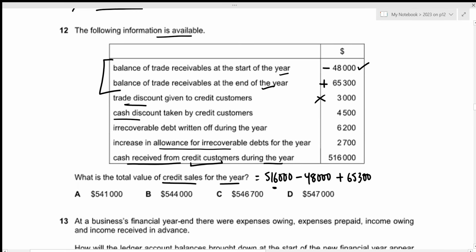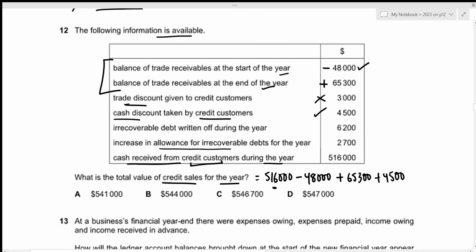But we have the cash discount taken by credit customers as well. Now, this 4,500 should be included as part of our credit sales because we have to show this amount within the credit sales. And later on within our statement of financial position, we subtract the same amount as part of the discount allowed. So we just have to add the 4,500 first.